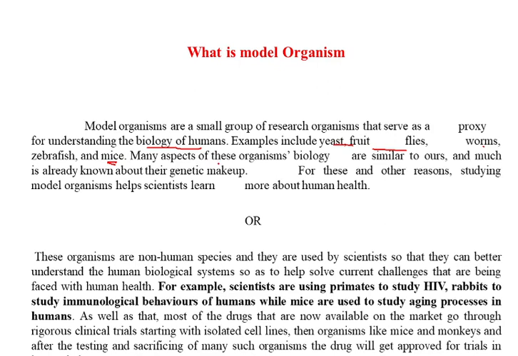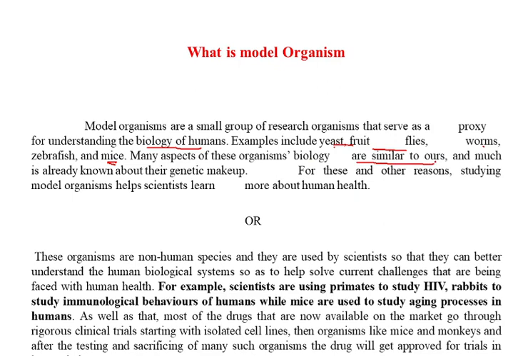Many aspects of these organisms' biology are similar. These are a few of the reasons why we use these model organisms: their biology is similar to our biology. That is the first reason.